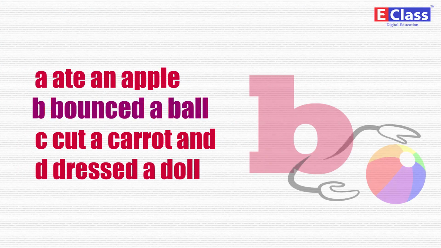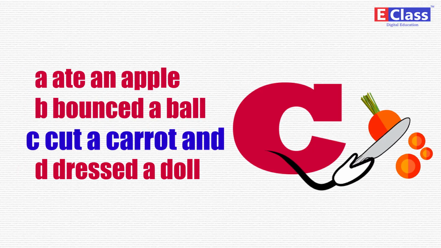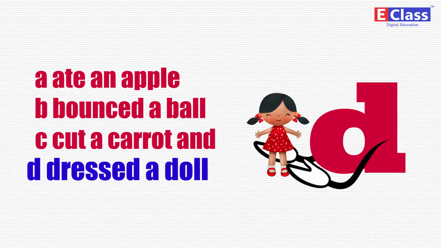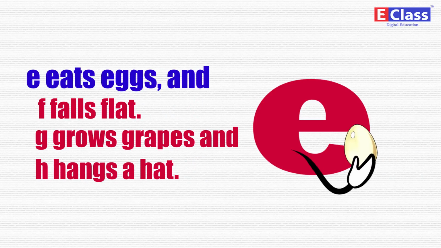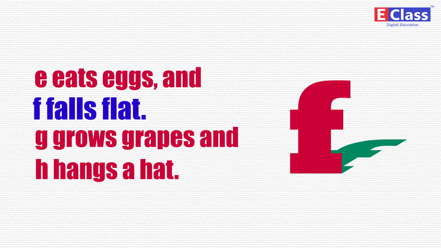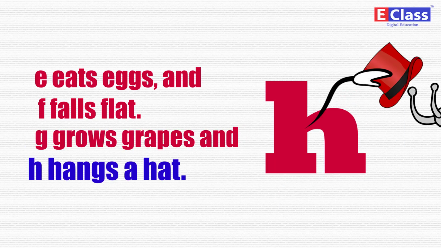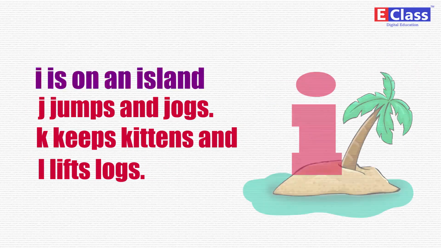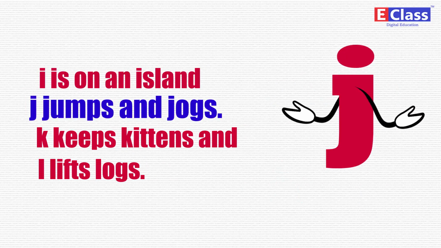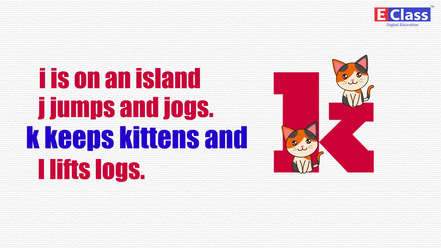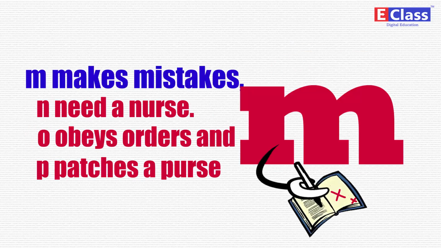A ate an apple, B bounced a ball, C cut a carrot, and D dressed a doll. E eats eggs and F falls flat. G grows grapes and H hangs a hat. I is on an island, J jumps and jogs. K keeps kittens and L lifts logs.